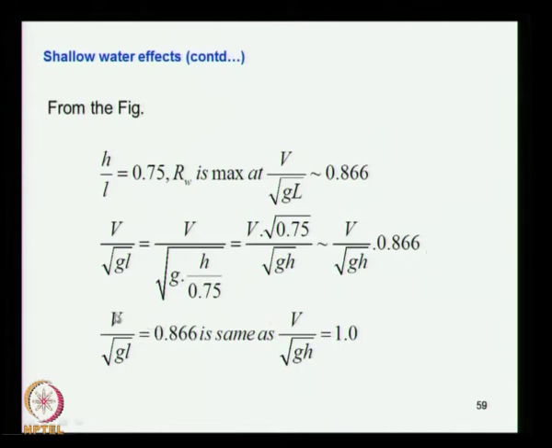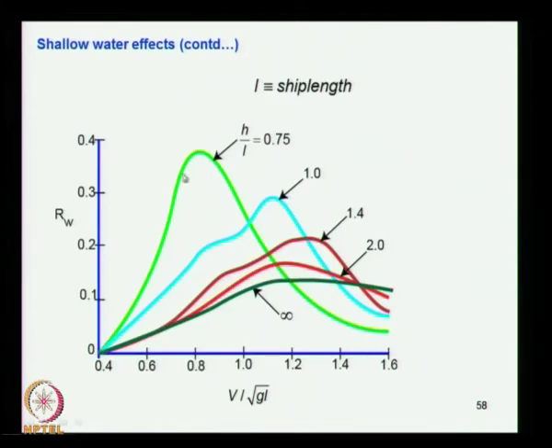So V by root GL is equal to 0.866, which is the same as V by root GH equal to 1. So that is what it means. When you consider the Froude number based on length it is 0.866, but when you consider it based on h it is 1. So this is the critical point, the critical condition where the resistance increases. You can see in the previous diagram that the resistance increases at this speed, V by root GL, and after that it comes down.